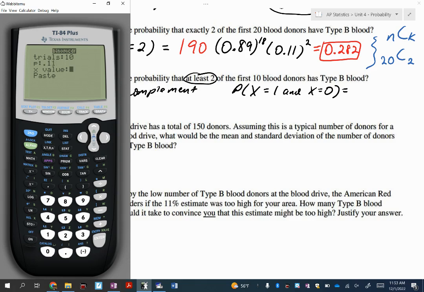And again, this is the mistake that students will make. Australia's brain already got it, but a lot of students will plug in 2 here for the X value. But if you do 2, then that's including 0, 1, and 2. Do we want to include 2 right now? No. We just want to do 0 and 1, not at least 2 out of 10. So just always take 1 less. All right, so in this case, 1.